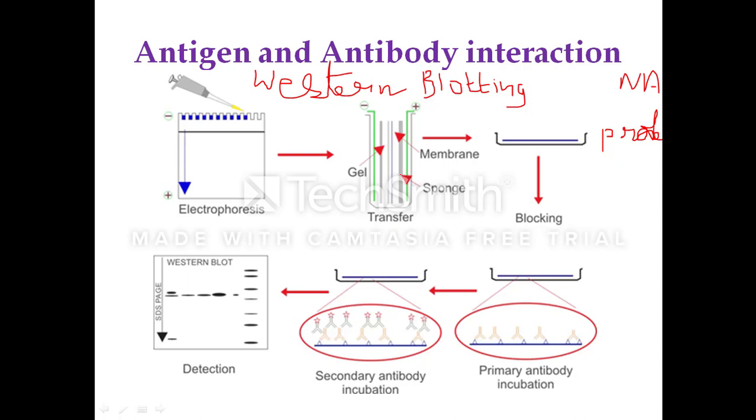Identification of a specific protein in a complex mixture of proteins can be done by this technique. It is called Western blotting. It is named after its similarity with the Southern blotting.